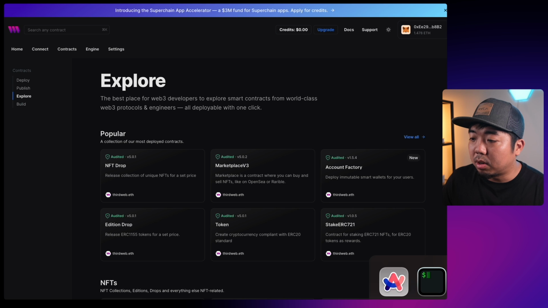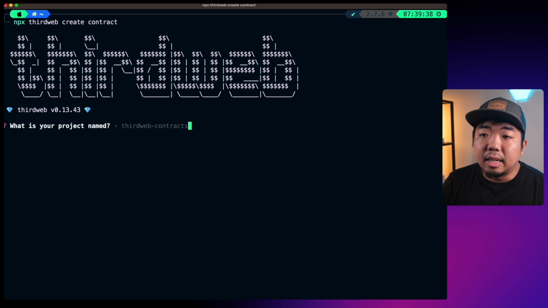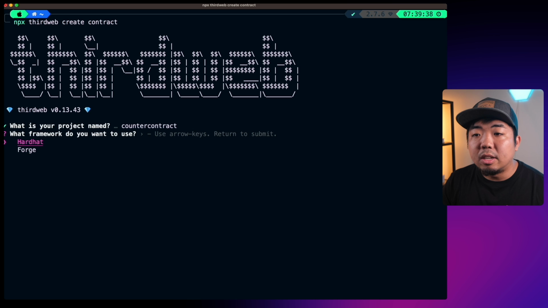What we'll do here is we'll come to our terminal and we'll run npx thirdweb create contract. And this is a CLI command here where we can create a contract utilizing ThirdWeb. We're going to name our project folder here. I'm going to name this our counter contract. And then you can select the framework you want to use. So we support Hardhat or Forge. Now, if you aren't familiar with the differences between the two, we're not going to go in depth into it in this video, but these are two popular frameworks used to create smart contracts with Solidity. So I'm just going to use Hardhat here.